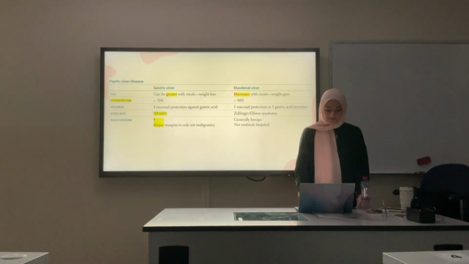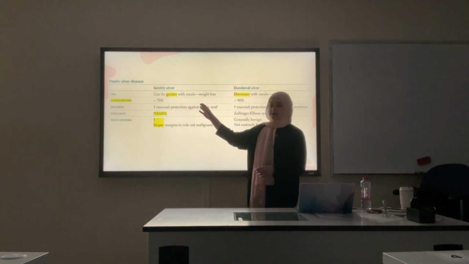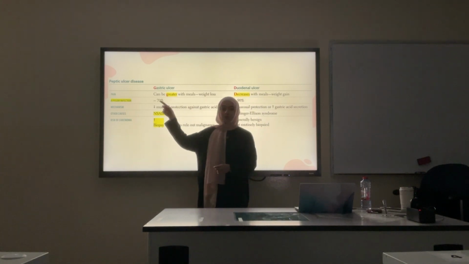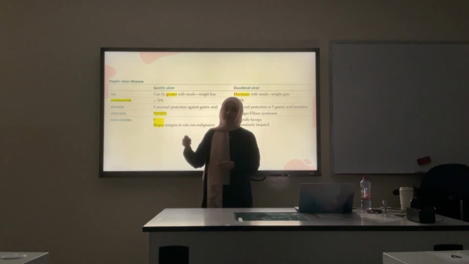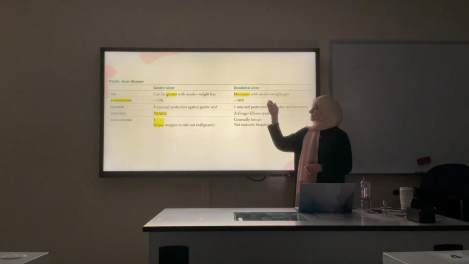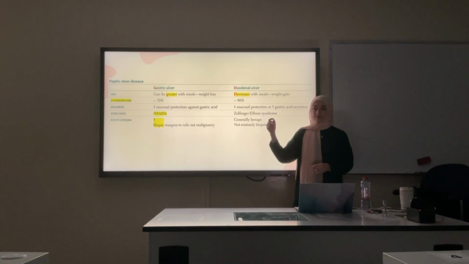Something about peptic ulcer disease is that the location of the ulcer can affect the type of pain. If the pain is greater when someone takes meals, it's mostly gastric. If it improves with meals, it's a duodenal ulcer. Do you know why this happens? Because of secretion of bicarbonate on meals, alkaline. Yes.